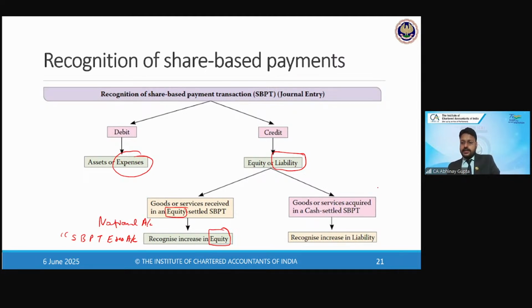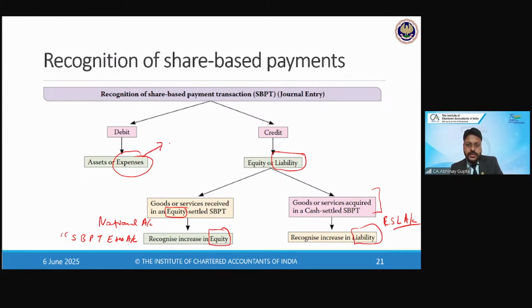And in case the transaction is cash settled, in that case, what will we do? We will record a liability. So what name can we give? Cash settled liability account. We can create a notional account for the purpose of easy identification and demarcation of these arrangements. So this is how we are going to record the entries, and the debit will always be the